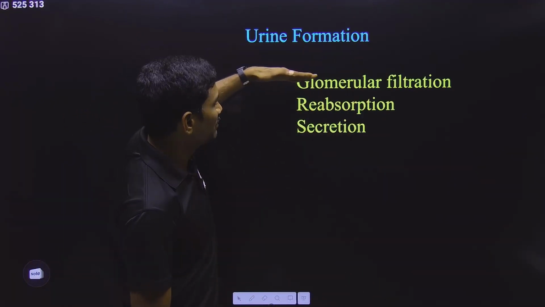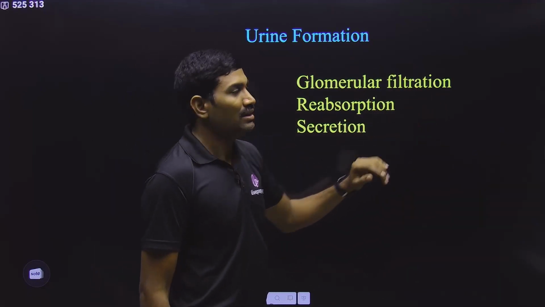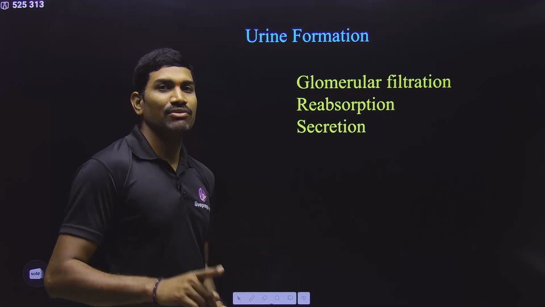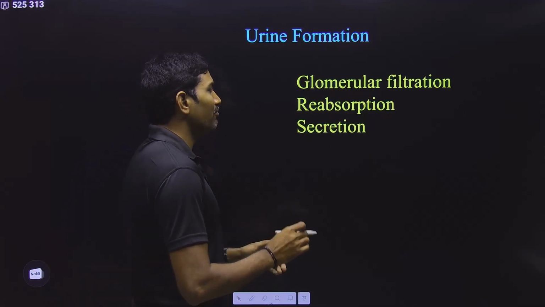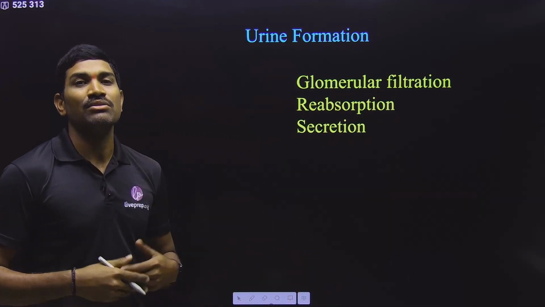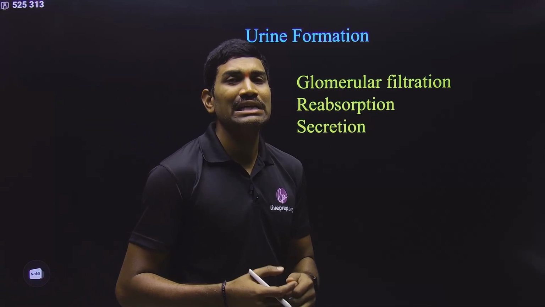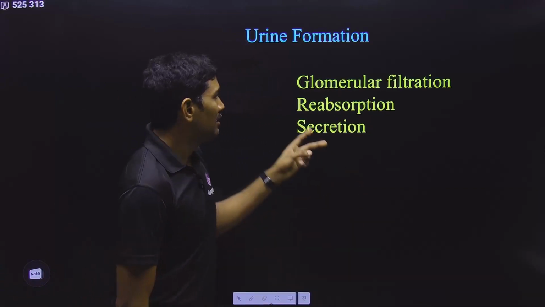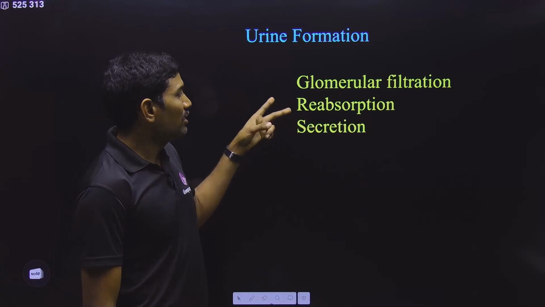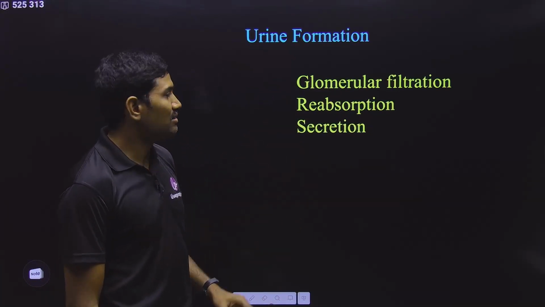What are these steps? First one is glomerular filtration. It is also called ultrafiltration. Next one is reabsorption and secretion. Please remember very carefully, read the NCERT very carefully. You will find some words called selective reabsorption, selective secretion. Why are they using these words? Because depending on the condition, these two things are happening. So that's why they are technically using this. But anyhow, when I am giving the explanation for this, I will specifically inform you regarding these things. Okay.